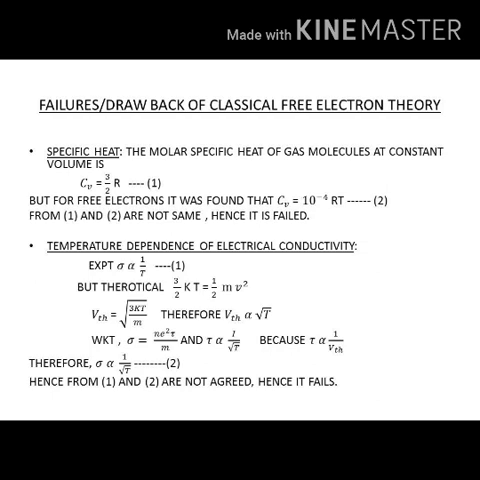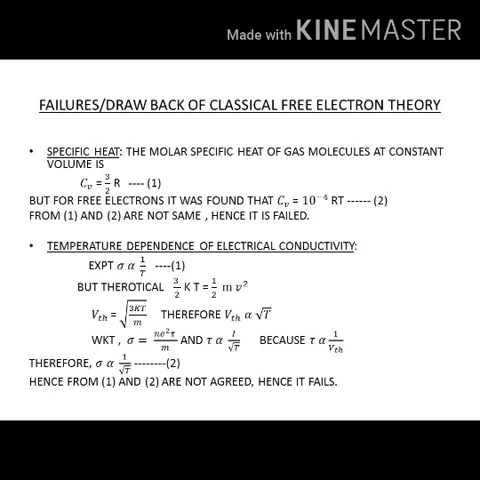Theoretically, as per the second assumption of classical free electron theory, we know the equation 3/2 kT = 1/2 mv². From this we can get the thermal velocity equal to the square root of 3kT/m, where k stands for the Boltzmann constant, T is the temperature and m is the mass of the electron. By this we understand that thermal velocity is directly proportional to the square root of T.